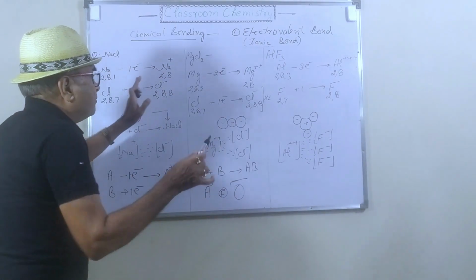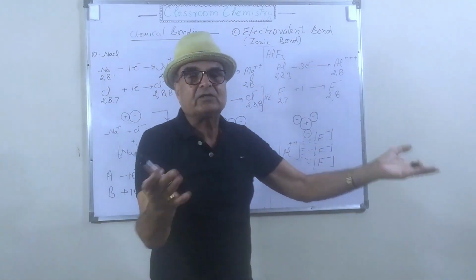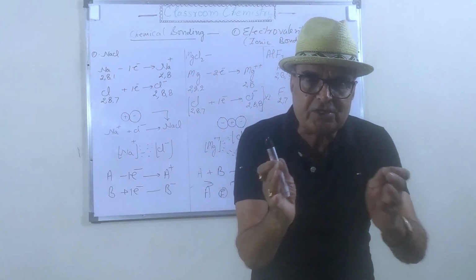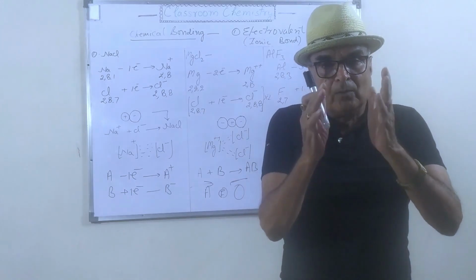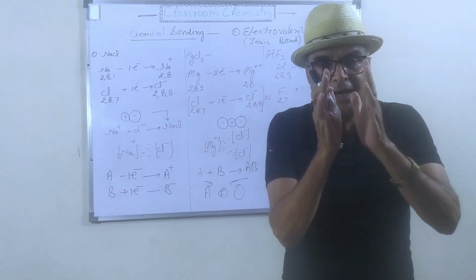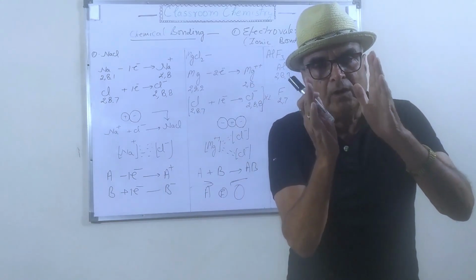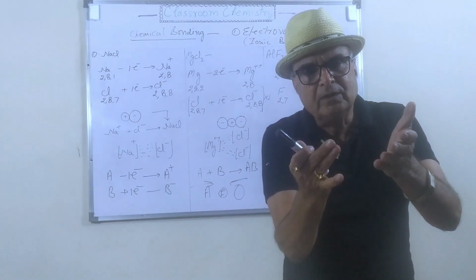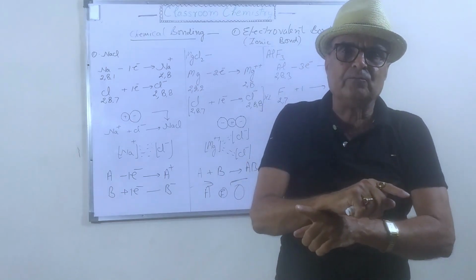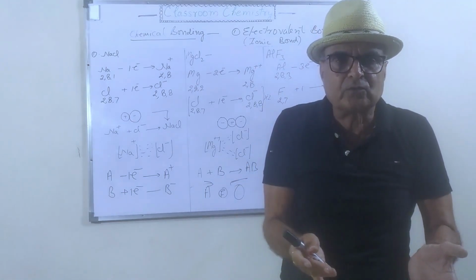So by the transfer of electrons, of the atoms which are going to bind with each other, one atom will lose an electron and the other atom will accept the electron.